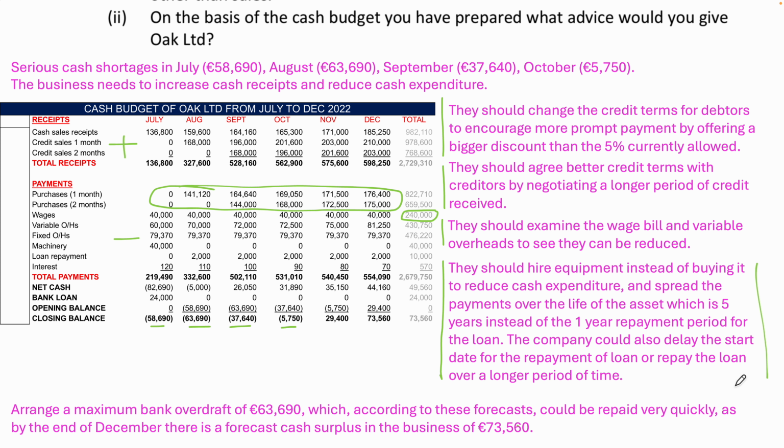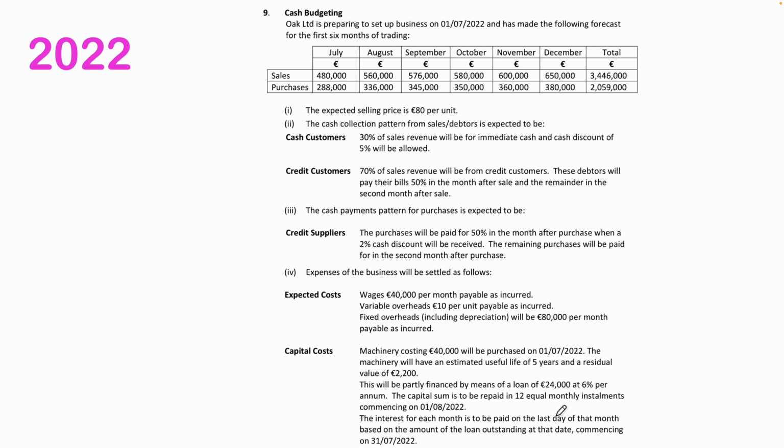They could arrange a maximum bank overdraft of 63,690, which according to these forecasts could be repaid very quickly, as by the end of December there is a forecast cash surplus in the business of €73,560. So that is the 2022 cash budget complete.